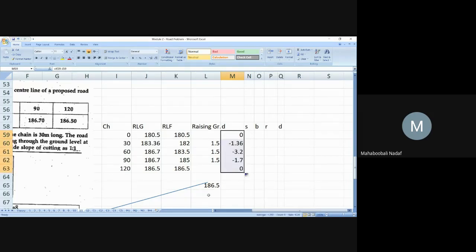Congratulations, you are very alert. So that means they are given correct only. I was thinking this one as the depth, but they are giving this one as the depth. Correct? Okay. So what is S? One for all.